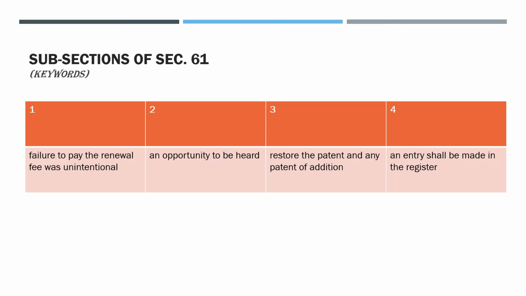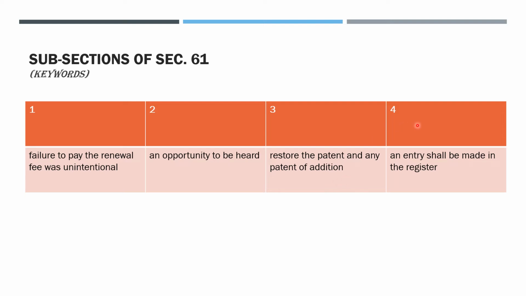Now come the keywords for subsections of section 61. The key phrase for subsection 1 is failure to pay the renewal fee was unintentional. For subsection 2, the key phrase is an opportunity to be heard. For subsection 3, the key phrase is restore the patent and any patent of addition.